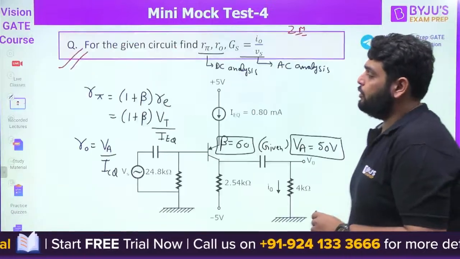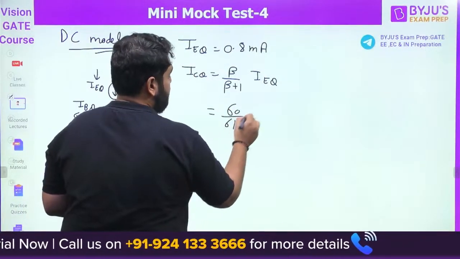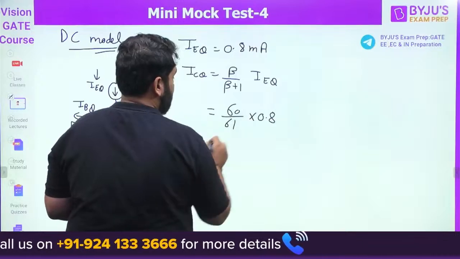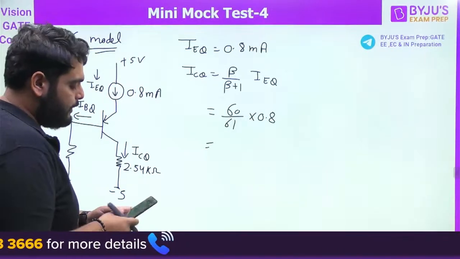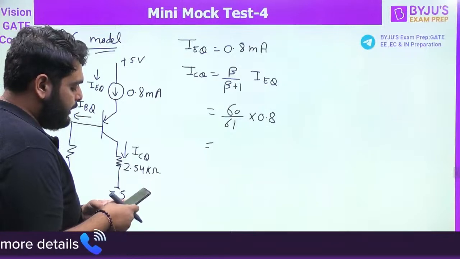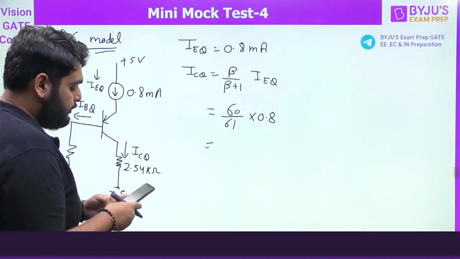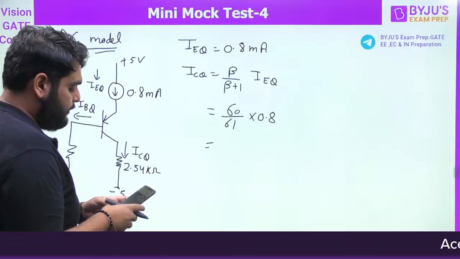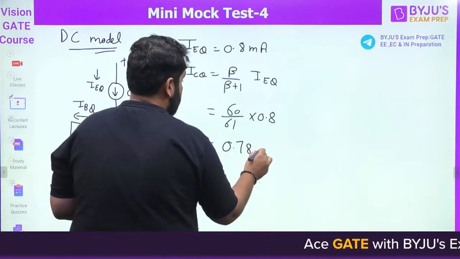So let me solve this question. ICQ: 60 divided by 61 multiplied by 0.8 milliampere. So it will be how much? It will be around 0.8 only. 60 divided by 61 multiplied by 0.8, so 0.78 milliampere we have.